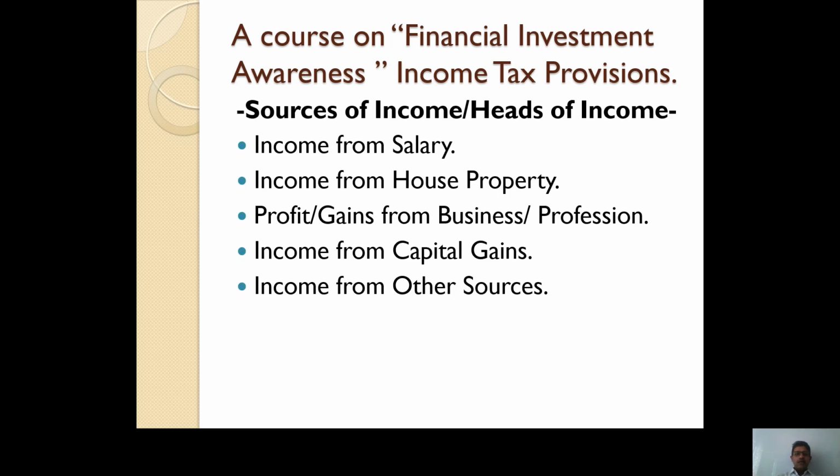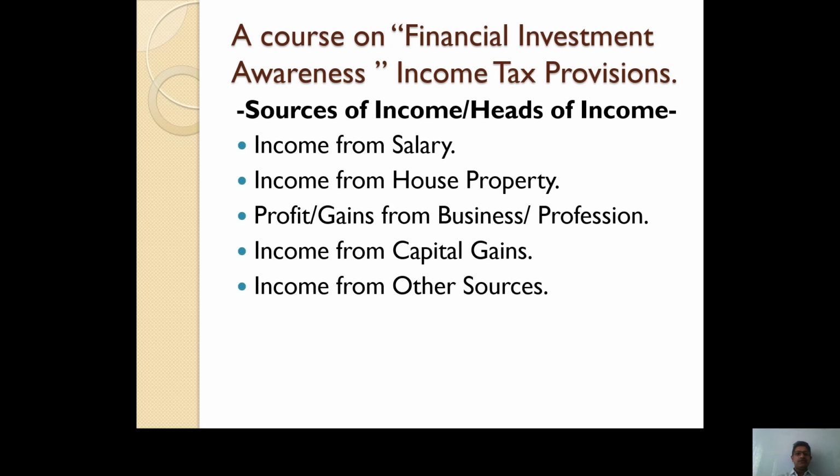As I have mentioned before, there are various sources of income, also called heads of income. Under the Income Tax Act 1961, there are 5 heads of income. Number 1, income from salary. Number 2, income from house property. Number 3, profits and gains from business or profession. Number 4, income from capital gains. And number 5, income from other sources.